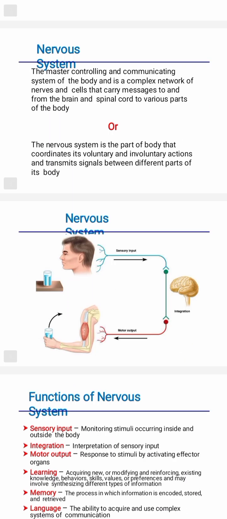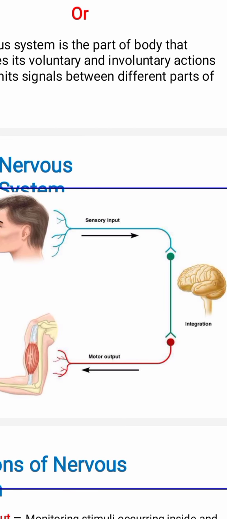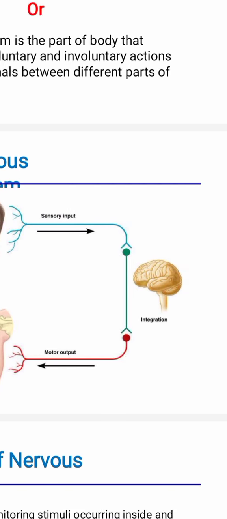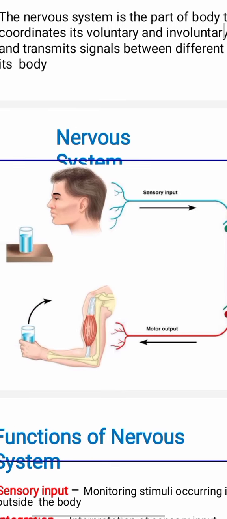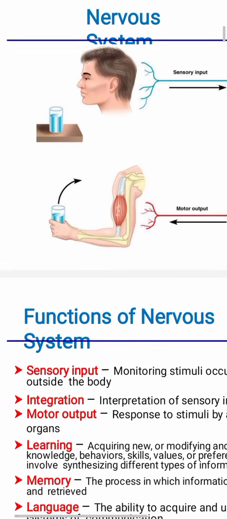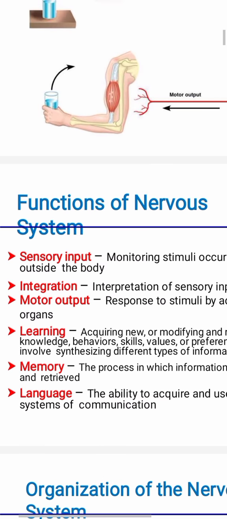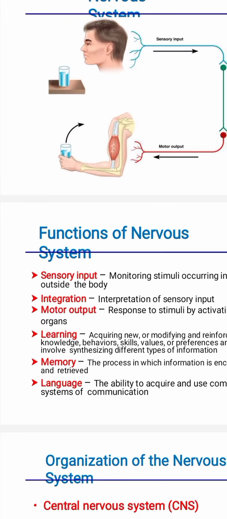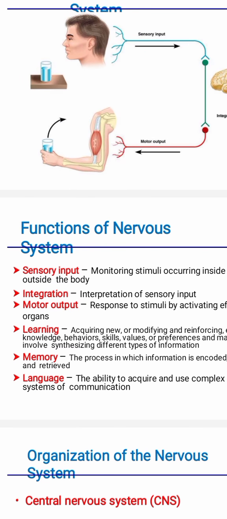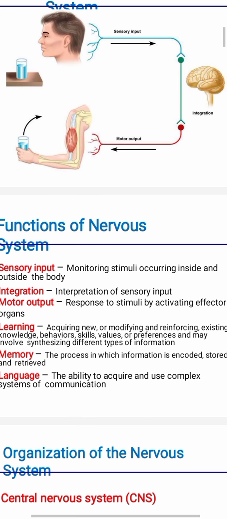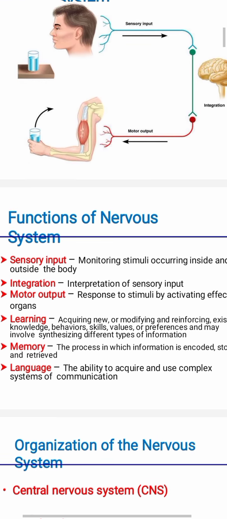Here is an example of the nervous system. The brain interprets sensory input, and then motor output shows the response. Here are the functions of the nervous system. The first function is sensory input, monitoring stimuli occurring inside and outside the body. The second function is integration, the interpretation of sensory input. The third is motor output, the response to stimuli by activating effector organs.